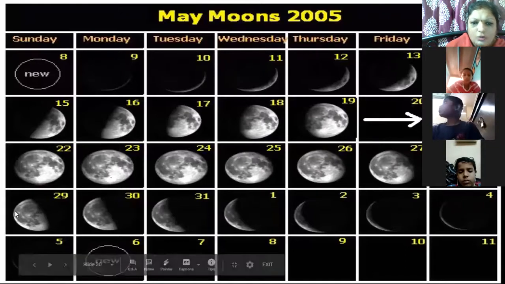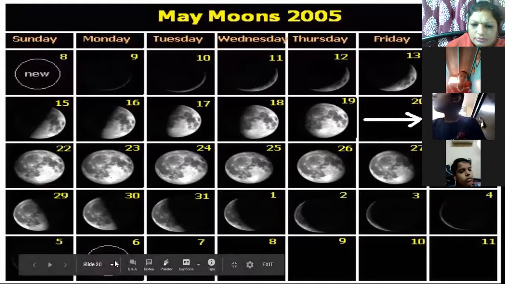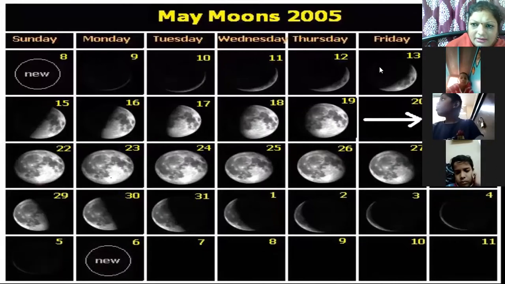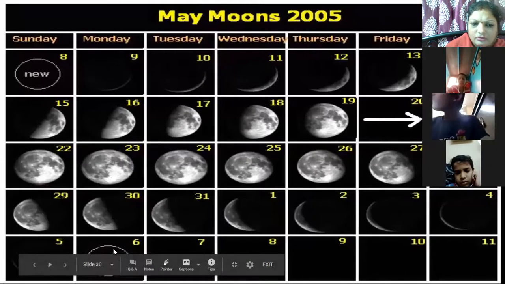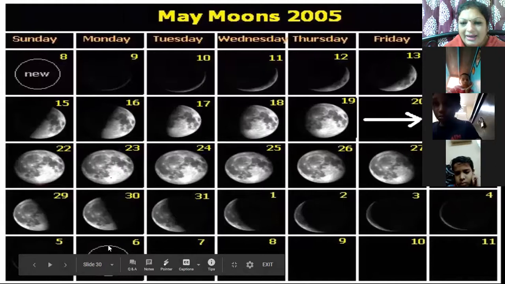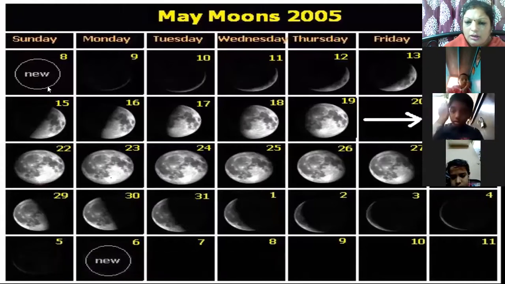So this is a lunar month. This is a lunar calendar. It depends on the phases of the moon, from one Amavasya, from one new moon to the next new moon, or from one full moon to the next full moon. These are the days counted on the phases of the moon. This calendar was followed during Shivaji Maharaj's time. They used to follow the lunar calendar, the lunar month. So, new moon, you can see a full moon and again new moon.